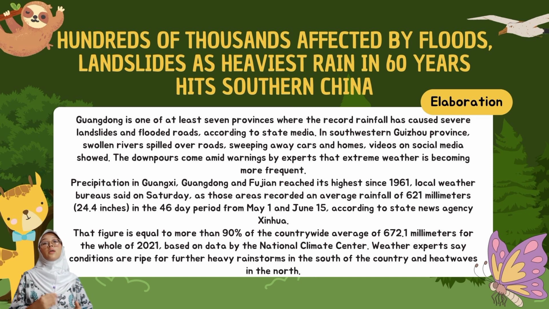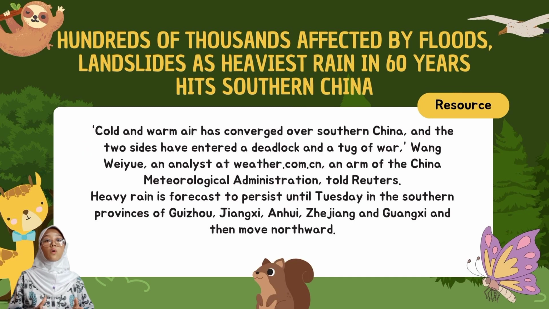Weather experts say conditions are ripe for further heavy rainstorms in the south of the country and heat waves in the north. Cold and warm air has converged over southern China, and the two sides have entered a deadlock and a tug of war, Wang Weiyu, an analyst at weather.com.cn, an arm of China Meteorological Administration, told Reuters. Heavy rain is forecast to persist until Tuesday in the southern provinces of Guizhou, Jiangxi, Anhui, Zhejiang, and Guangxi, and then move northward.